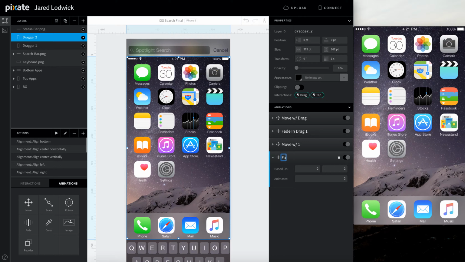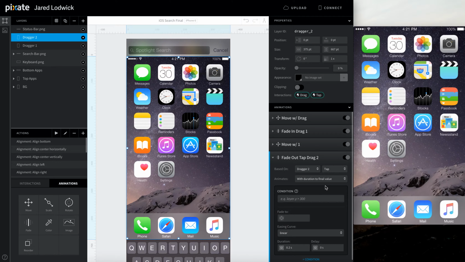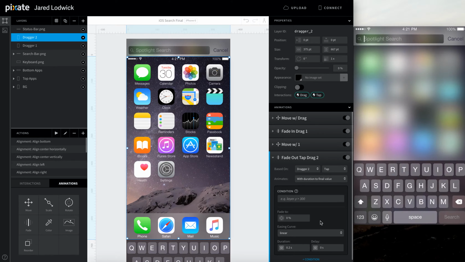So we'll call this fade out tap drag 2. This is basically when we tap drag 2. We'll tell it to go to 0, and we're going to use a 0.2 second duration for this, so it fades out.